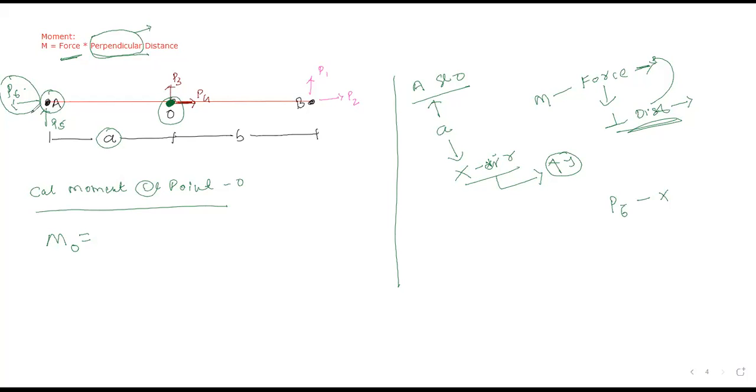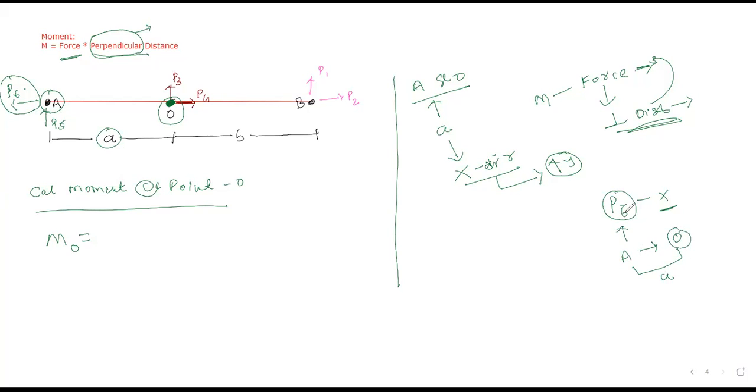In which direction is P6 acting? P6 is acting in the x direction, at point A. We require a moment at point O. What is the distance between point A and point O? That is A. Now tell me, can P6 create a moment at point O?